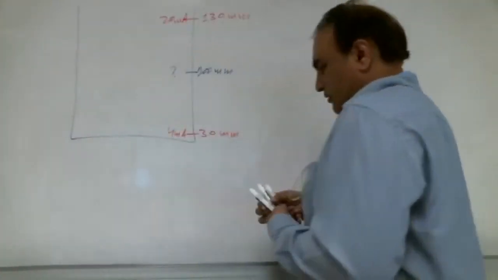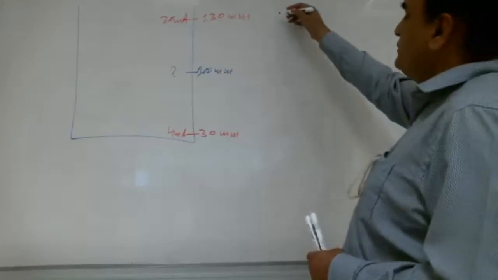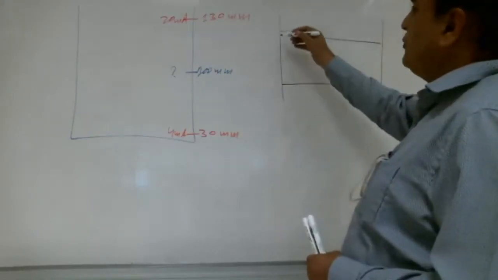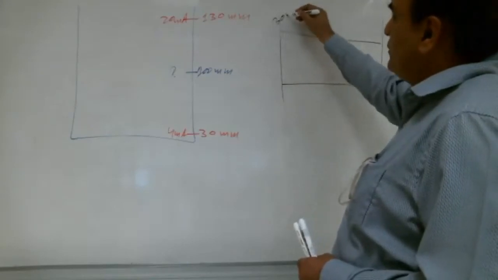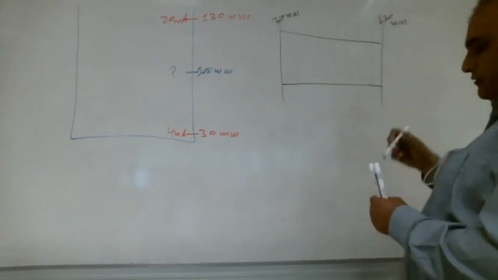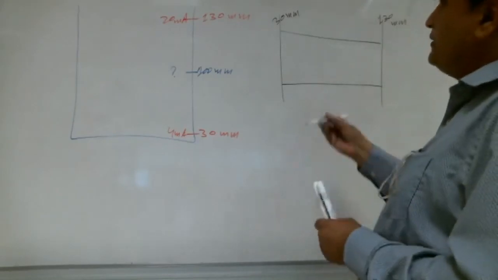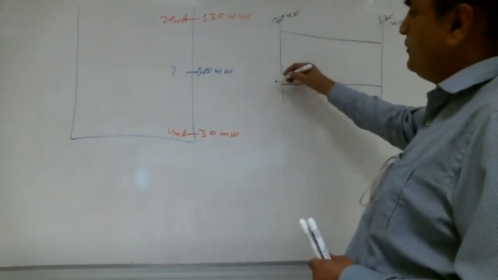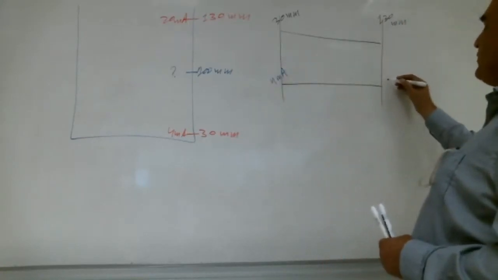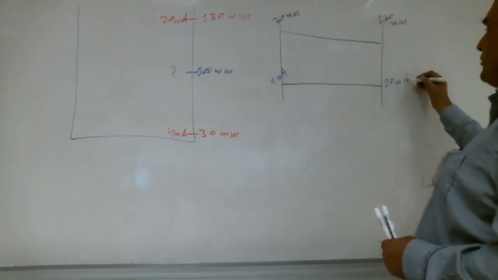Same way, we will draw the two-line method. Two lines here. This is 30 millimeter, 130 millimeter. In front of 30 millimeter, how much milliampere? 4 milliampere. And in front of 130 millimeter, 20 milliampere.